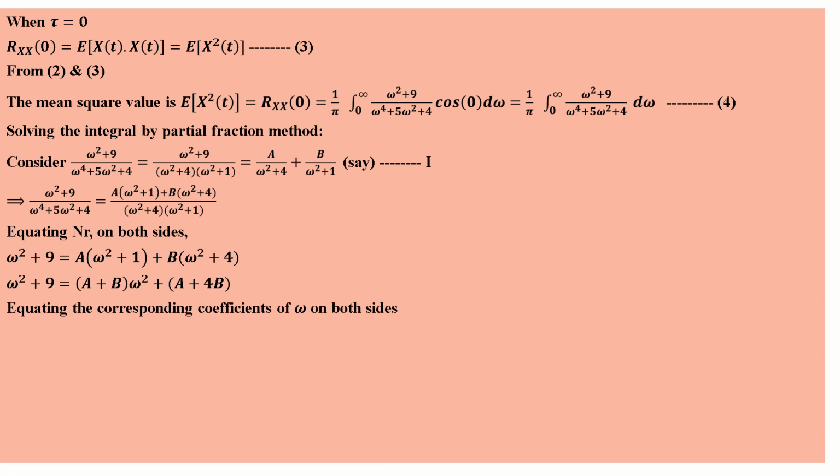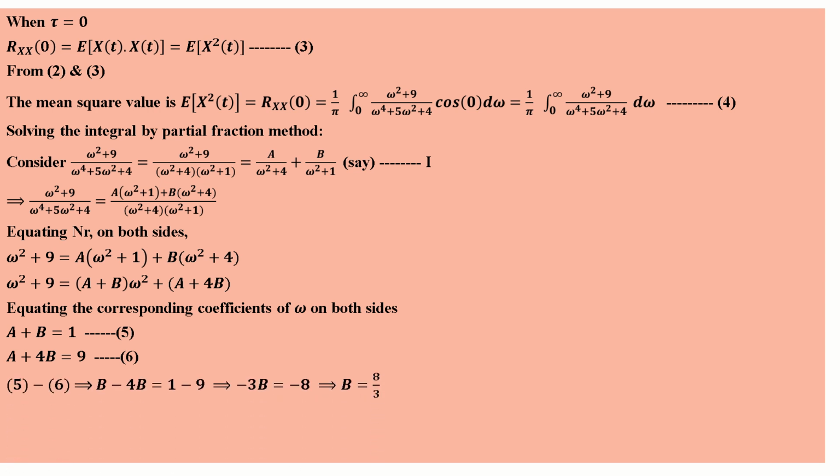On the left hand side the omega square coefficient is 1, right? 1 into omega square. On the right hand side the omega square coefficient is a plus b. So a plus b equals 1. Similarly, the constant term on the left hand side is 9, and on the right hand side a plus 4b. So you will get two equations: a plus b equals 1, equation 5, and a plus 4b equals 9, equation 6, right? Now solving these two.